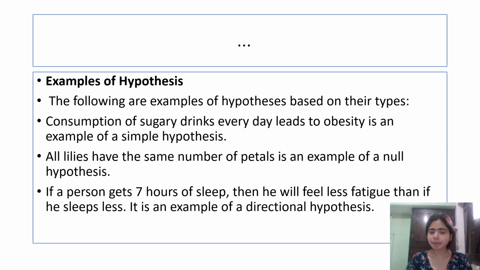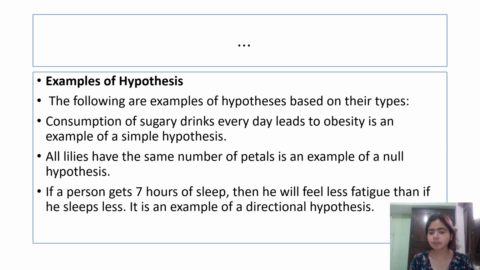All lilies have the same number of petals is an example of a null hypothesis. This is a hypothesis of no difference. If a person gets 7 hours of sleep, then he will feel less fatigue, and if he sleeps less, it is an example of a directional hypothesis. So it is in one direction.